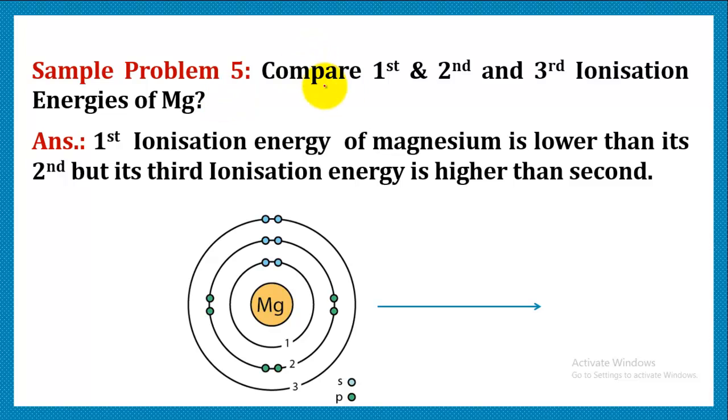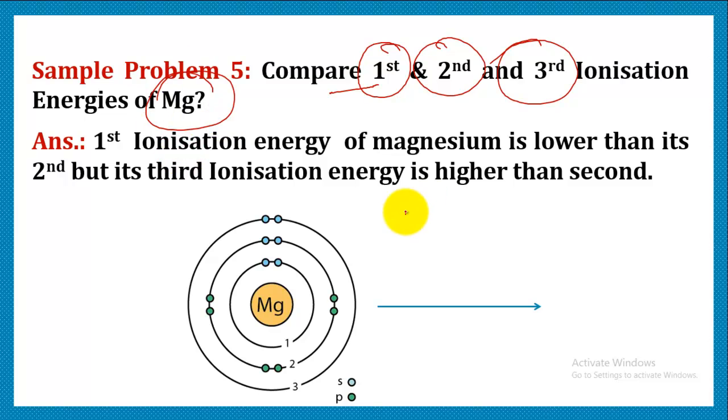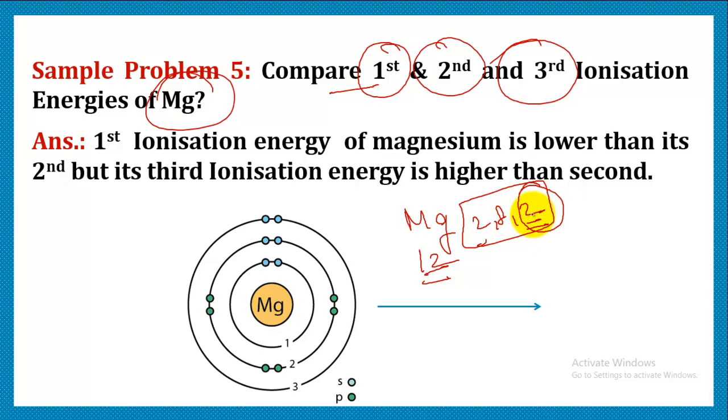Another question is, compare first, second and third ionization energy for magnesium. So let's write magnesium. We know the atomic number is 12 and its configuration is 2,8,2. It's not stable as it possesses 2 electrons in its valence shell. So in order to attain stability, or in order to complete its octet, it will lose its 2 electrons. Right, but it cannot lose its 2 electrons in one go.